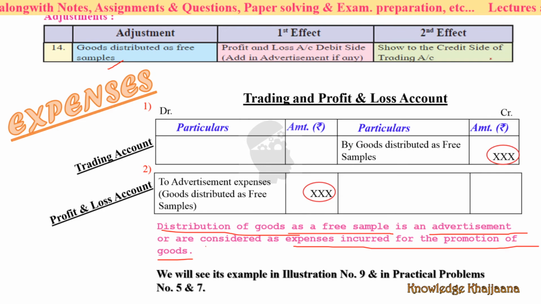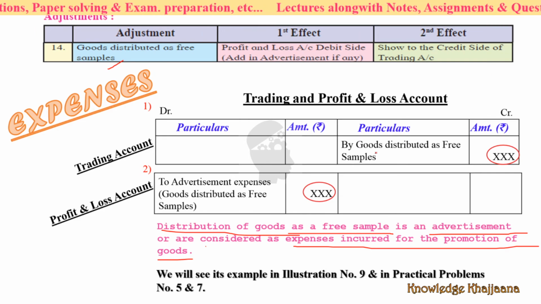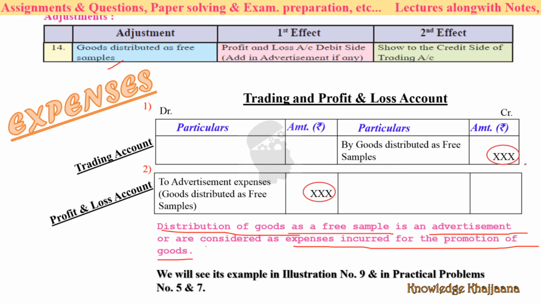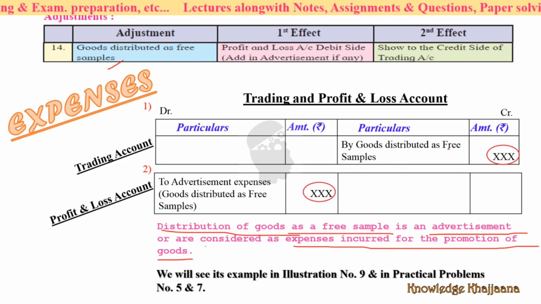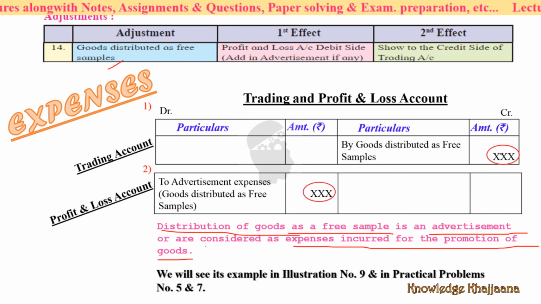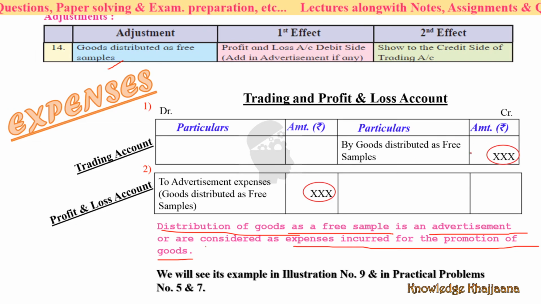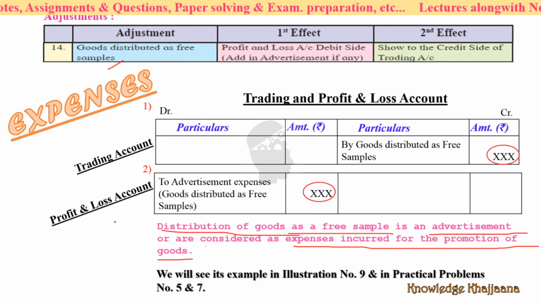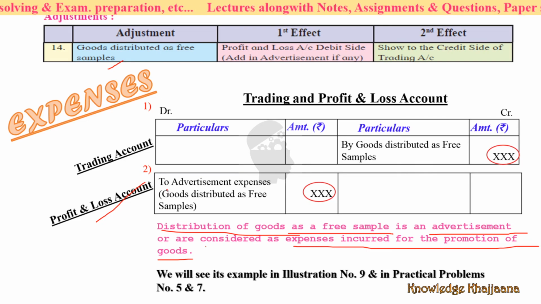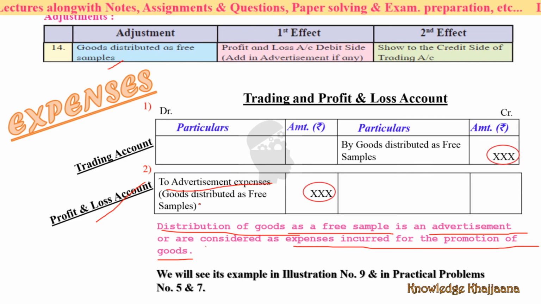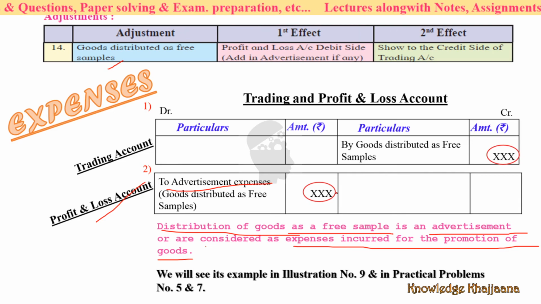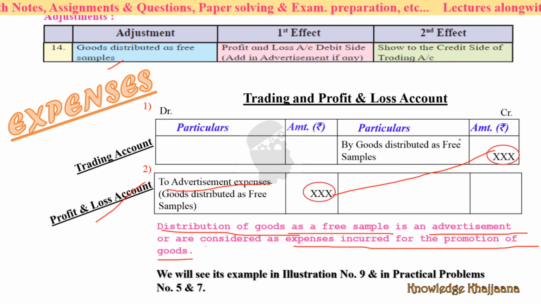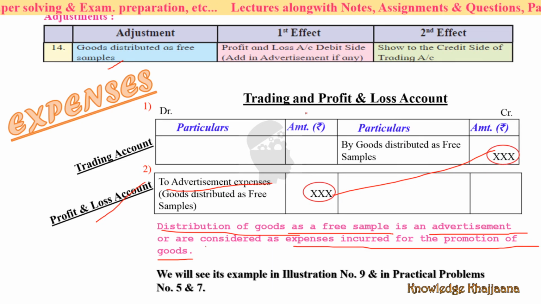So what are its effects? Show to the credit side of the trading account, by goods distributed as free samples. Because you have to show how much was the stock which you distributed as free sample, whatever is the amount of the goods. And to the profit and loss account, you have to show it as advertisement expenses, the same amount, because this is an expense. So you have to show it in the trading account in credit side, and in profit and loss account, debit side.